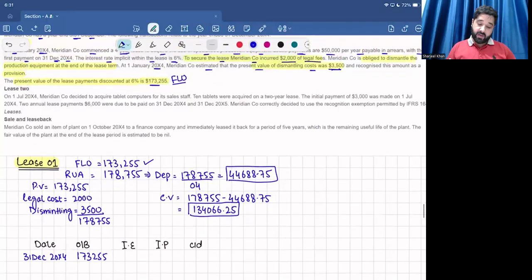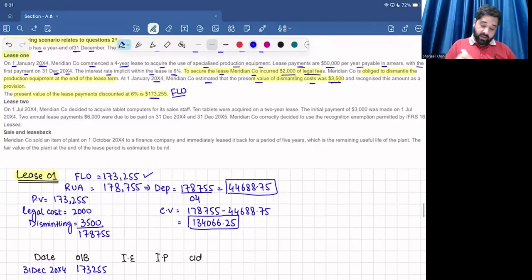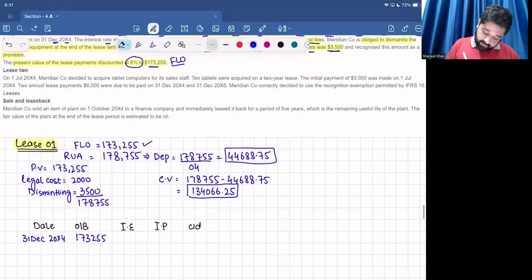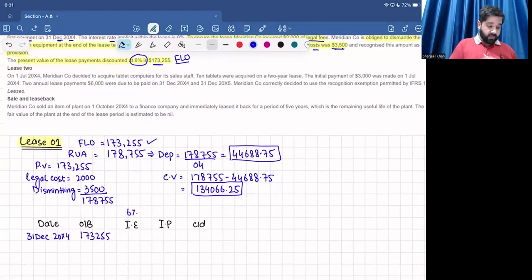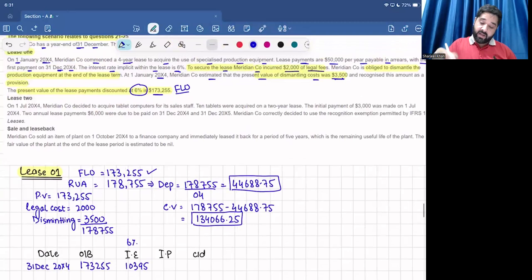The interest expense will be calculated at the rate of 6%. So 173,255 multiplied by 6% is equal to 10,395. Then the payment is annually in arrears, which is 50,000.